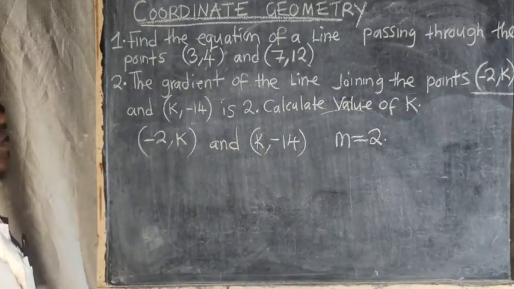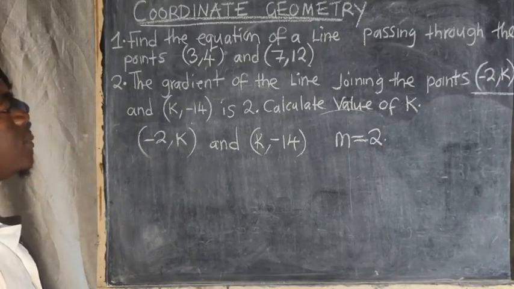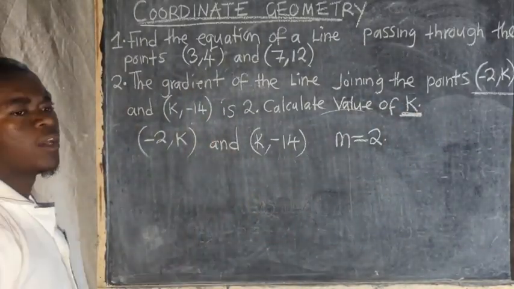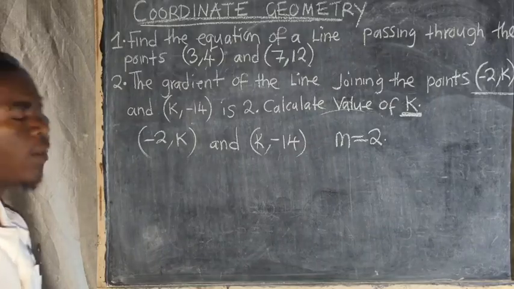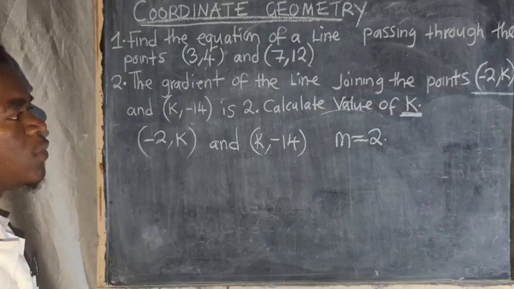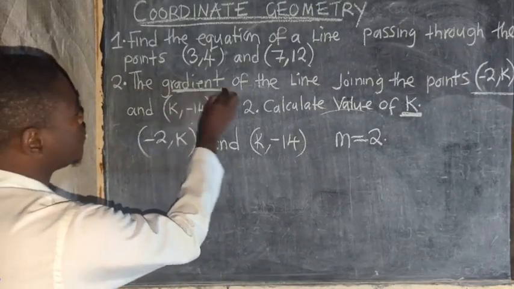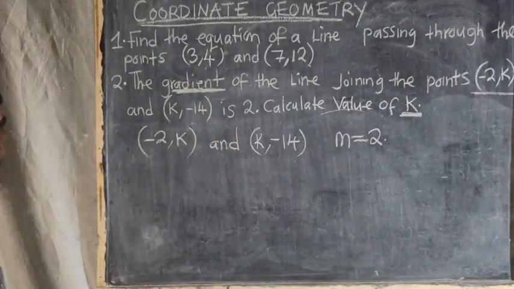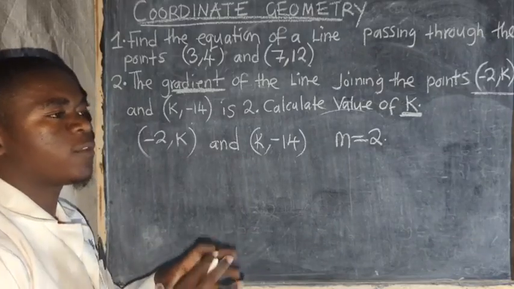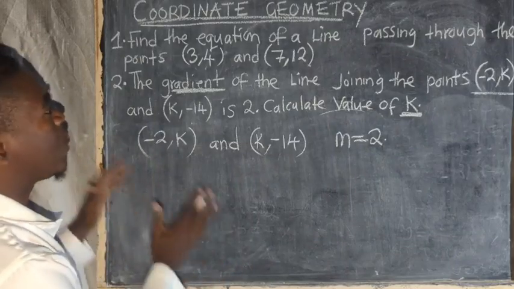So now, this is the data that we are given. The question is saying calculate the value of k. How can you calculate this value of k? What are you told in the question? The gradient. Meaning that you need to use the formula for the gradient. It is the formula for the gradient that is going to help you handle this particular question.